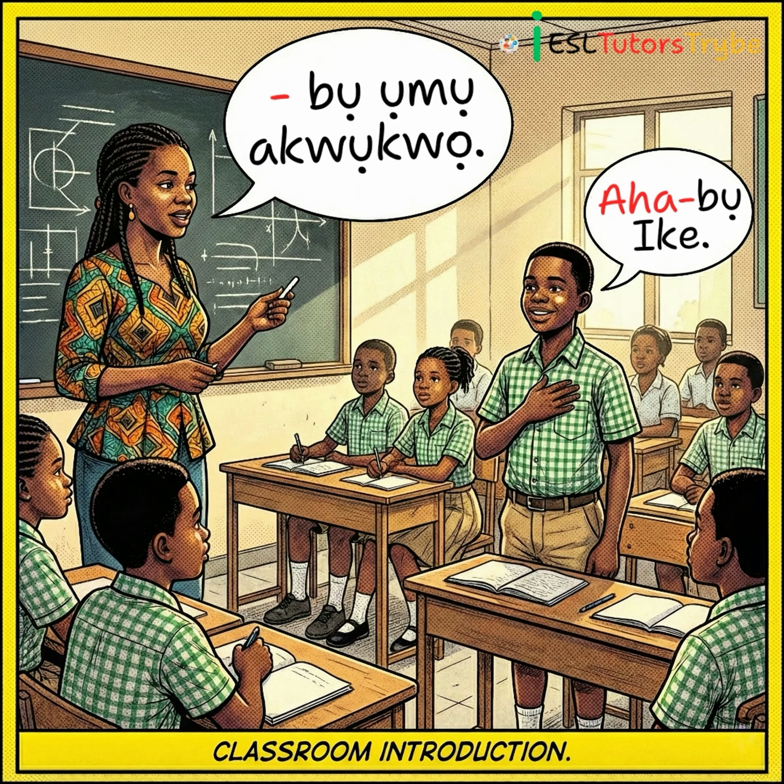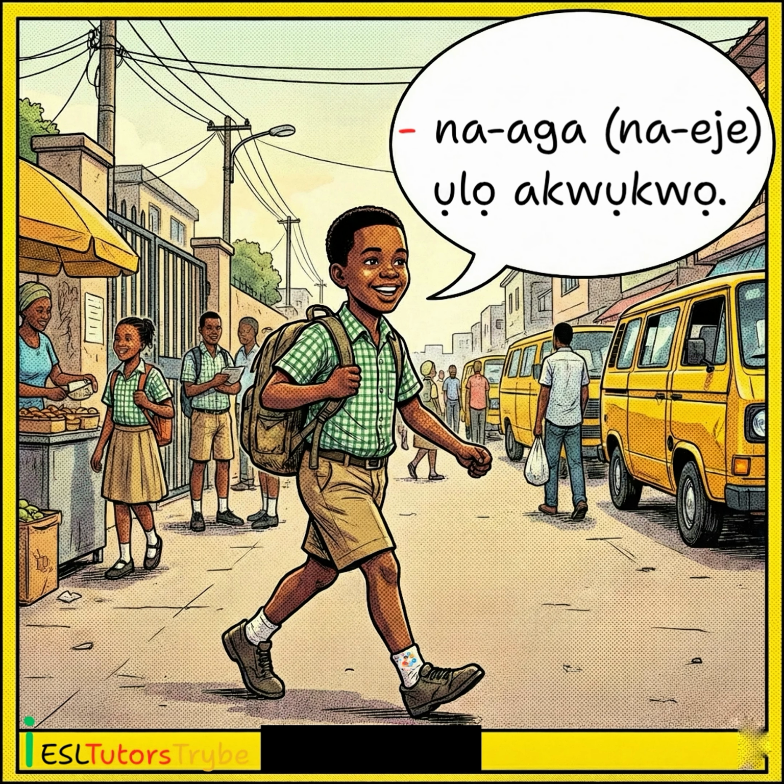Ngwa ka ibido. Ajụjụ nke izizi bụ, the first question is, blank bụ ụmụ akwụkwọ, meaning are students. Which pronoun in Igbo can we use to complete that sentence? Ajụjụ nke abụọ is, blank aha bụ Ike, meaning name is Ike. Which pronoun can we also use to complete this sentence?